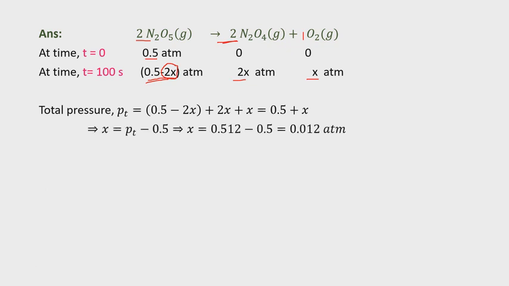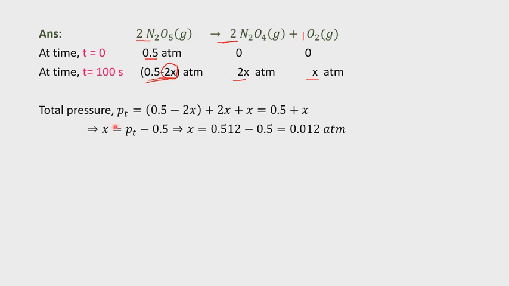This is the next step. So finally here, PT, x equal to... send 0.5 to this side, you will get PT minus 0.5. X equal to PT, which is given in the question, the total pressure. So 0.512 minus 0.5 equal to 0.012 atmosphere. This is the x value.